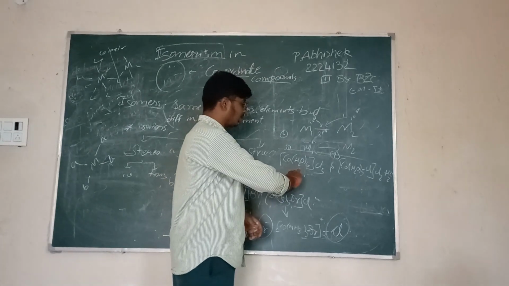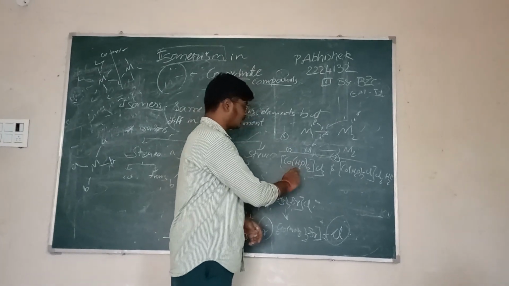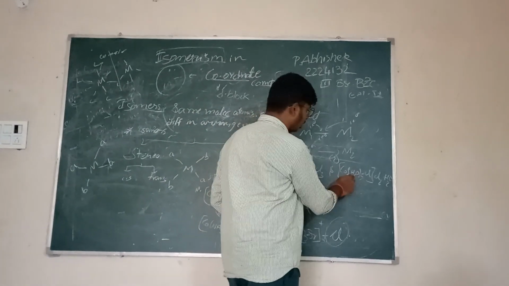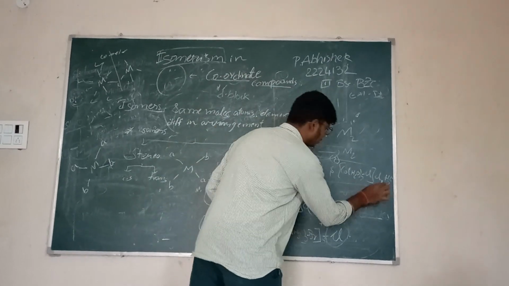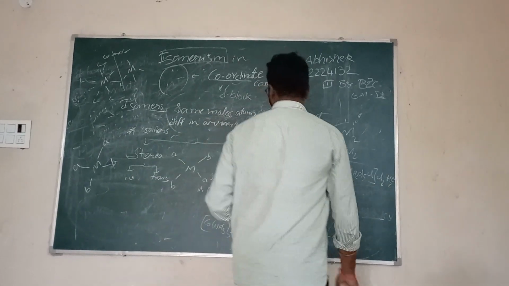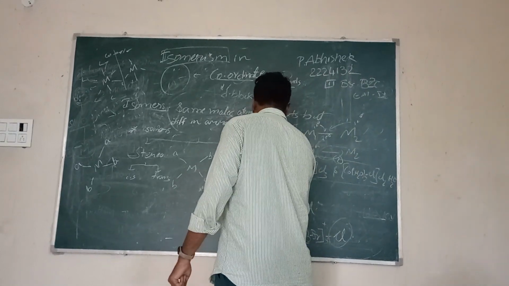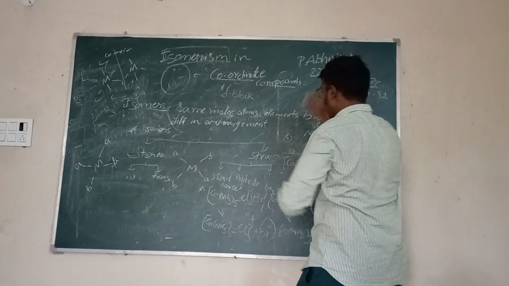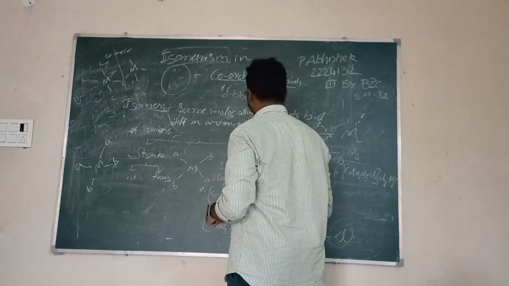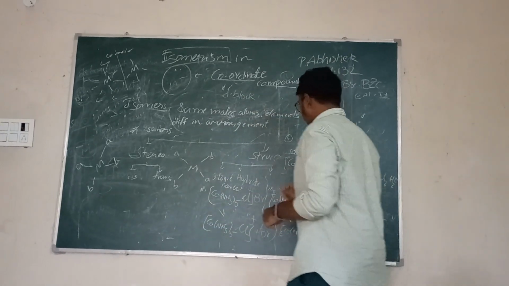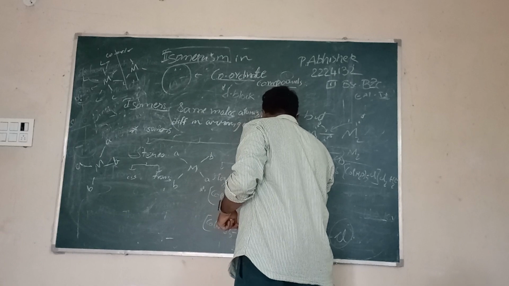So the 6 water molecules are all in the coordination sphere in the first compound, whereas only 5 water molecules are present in the coordination sphere of the second compound. So this is hydrate isomerism or solvate isomerism. The other type of structural isomerism commonly seen in coordination compounds is linkage isomerism.